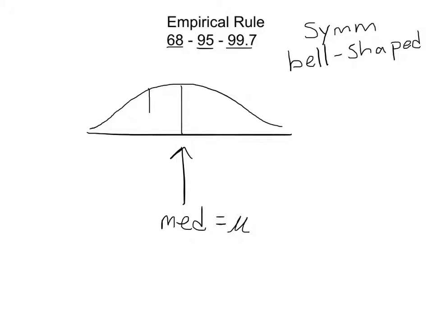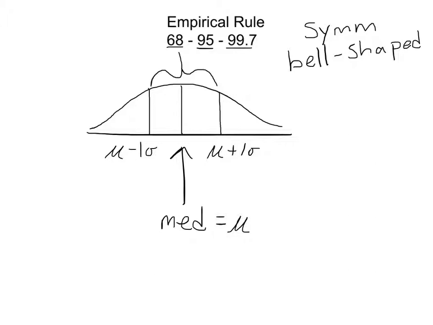If I were to go back one deviation and forward one deviation, so I'm basically subtracting one standard deviation from the mean and adding one standard deviation to the mean, 68% of my information will fall inside that range.